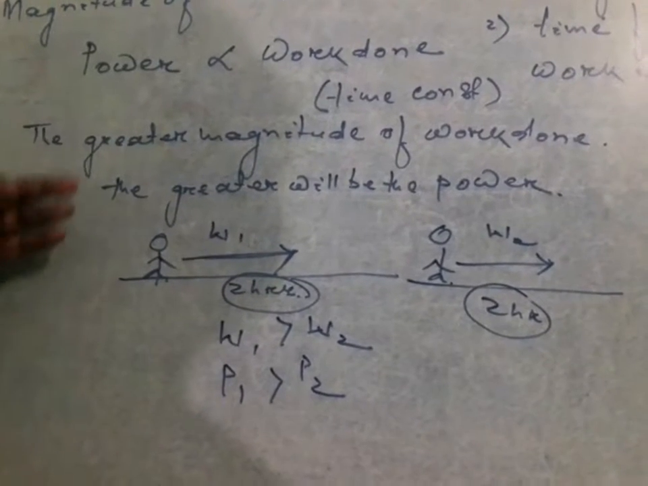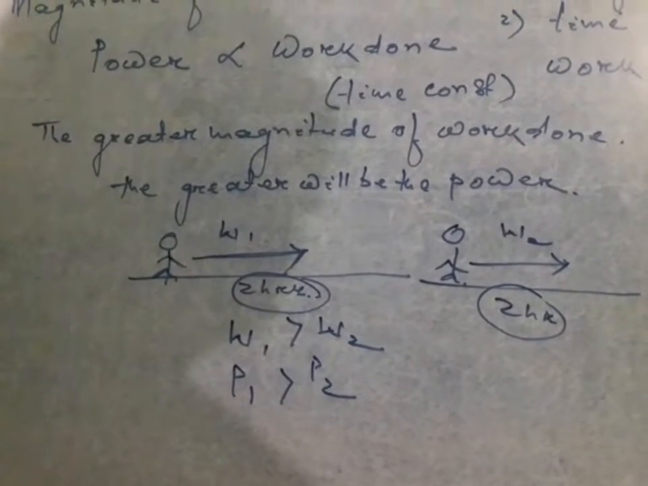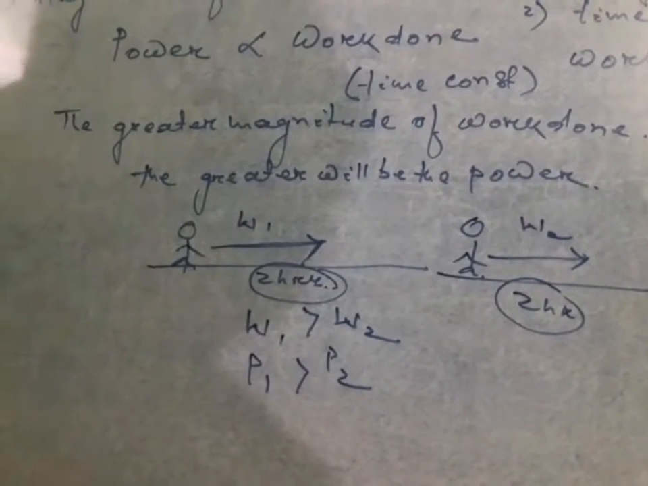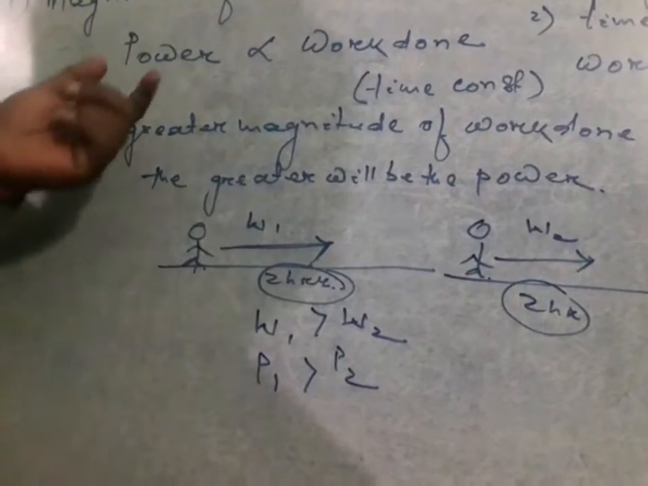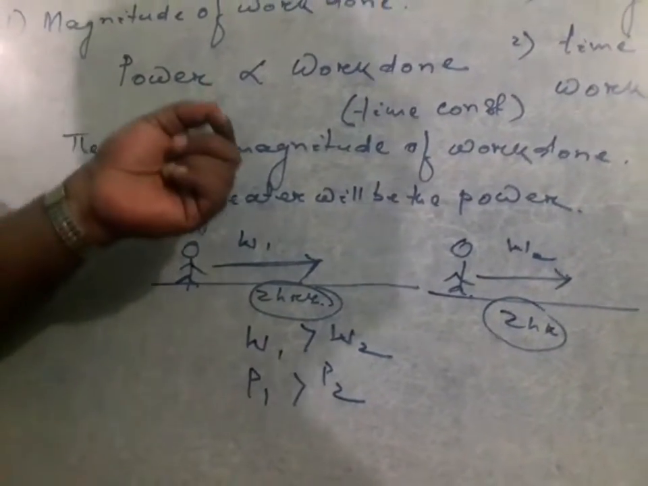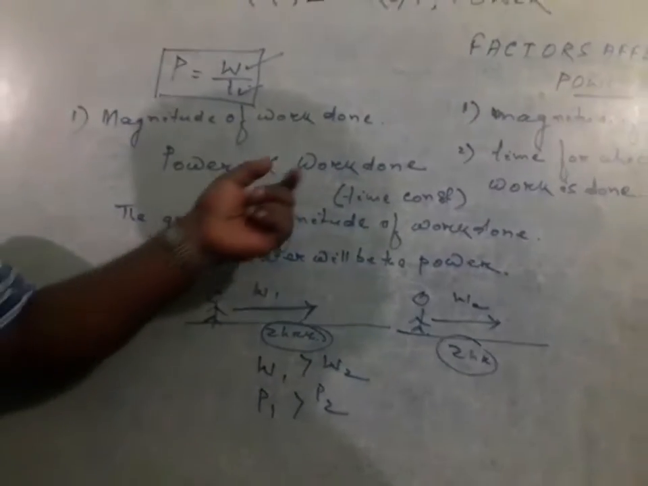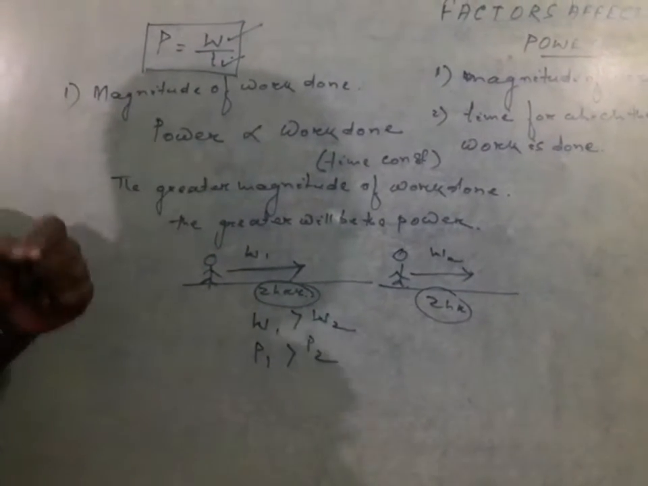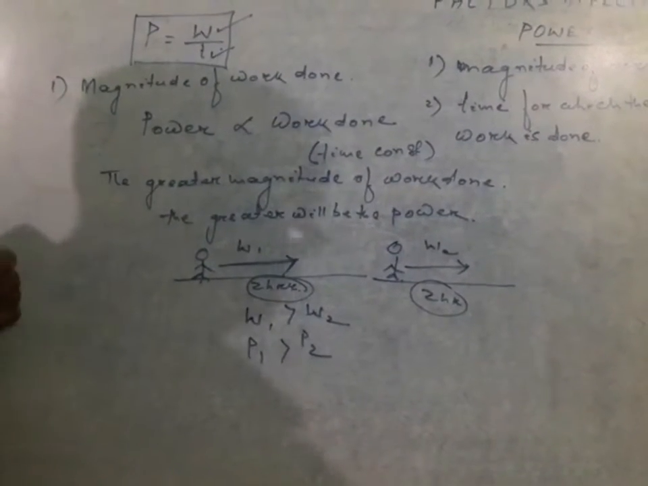Therefore, in such cases we can say that if the work done is more, then the power will be more, or similarly, if the magnitude of the work done is less, then the power consumed will be less.